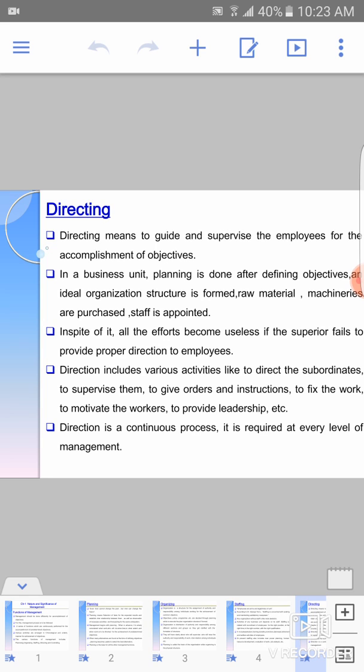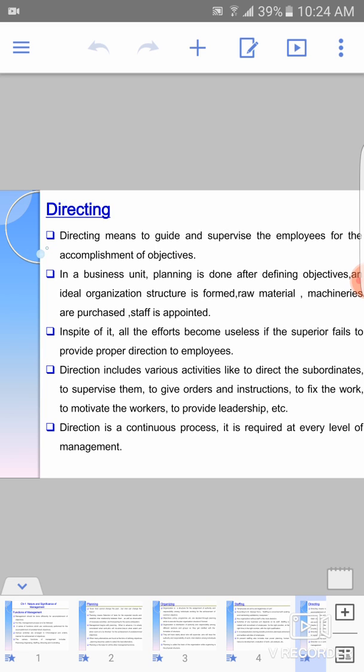Direction includes various activities to direct the subordinates, to supervise them, to give orders and instructions, to fix the work, to motivate the workers, to provide leadership, etc. As I have explained before, as a good leader you need to motivate the employees and proper directions should be provided so that the work is done efficiently in the organization.